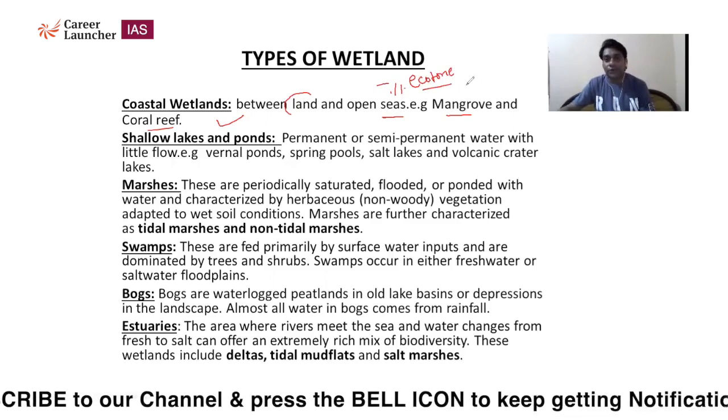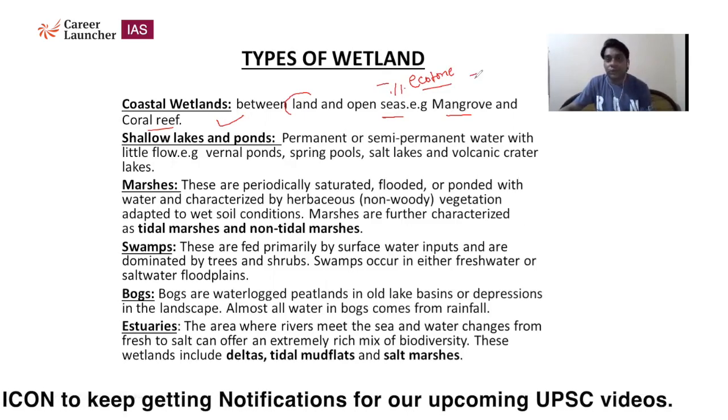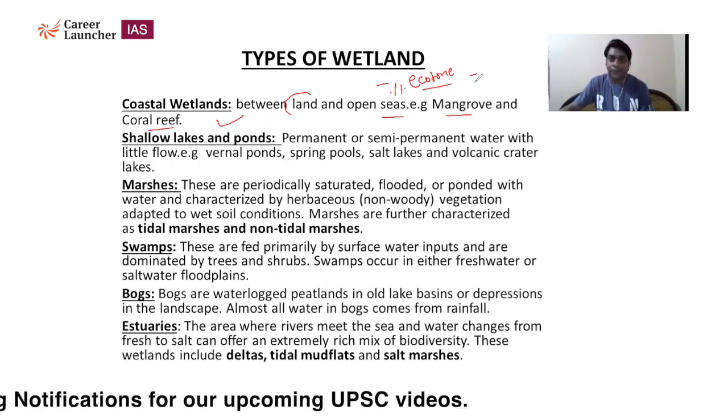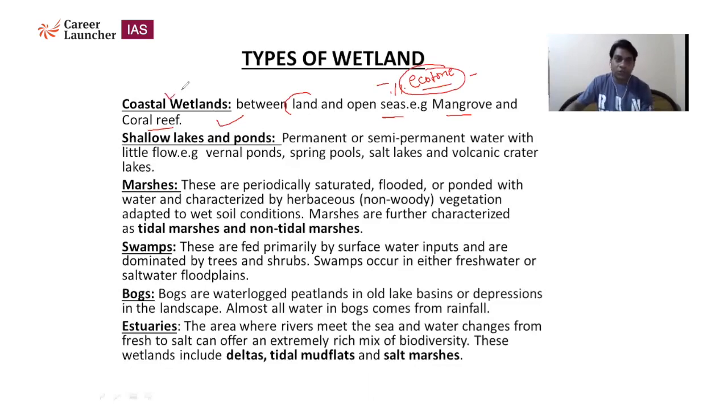What is the meaning of ecotone? Ecotone basically means a transition zone between two different ecosystems, for example an aquatic ecosystem and a terrestrial ecosystem. The area that is the transition area between two ecosystems is called an ecotone. In that area you will see mangrove and coral reef, one type of vegetation present. So that is called a coastal wetland.